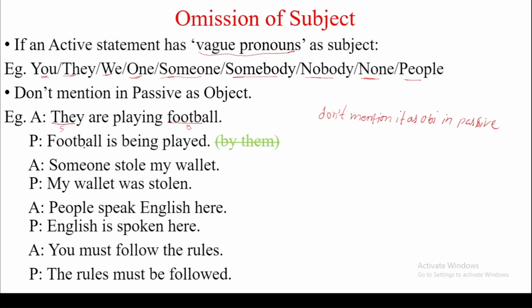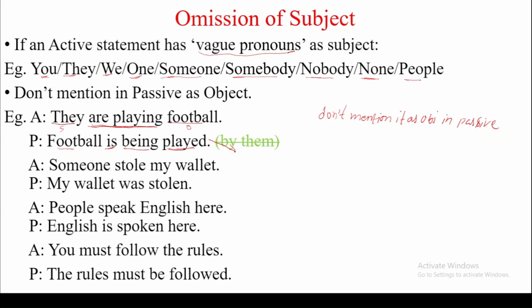First thing, the football is mentioned here as subject, then are playing is in the tense and aspect of present continuous. So is is used, then continuous aspect is there, that's why being, and V3 is played, and by them. Now after V3 we have to make subject as object using by, but they is a vague pronoun, so we don't need to write by them.